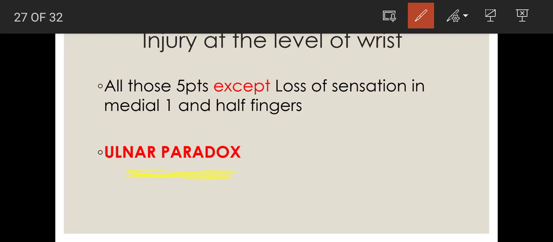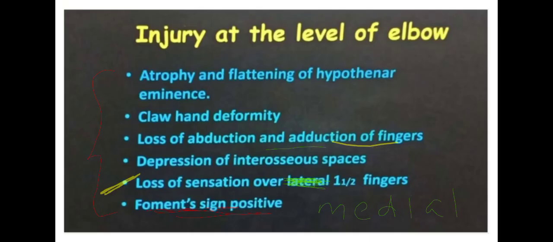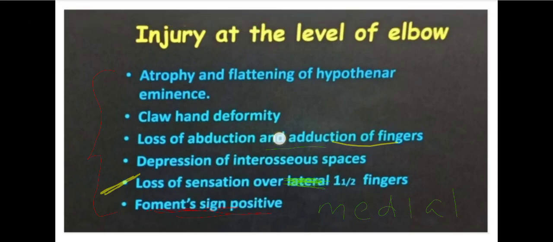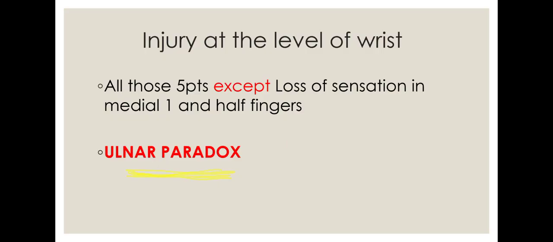See, normally we know, right? Normally, if we take any nerve, the higher the lesion, the more the injury. So see, injury at the level of elbow, 6 lesions have taken place. But injury at the level of wrist, only 5 lesions. One lesion is lost, right? But what happens in ulnar paradox? It happens opposite to that.